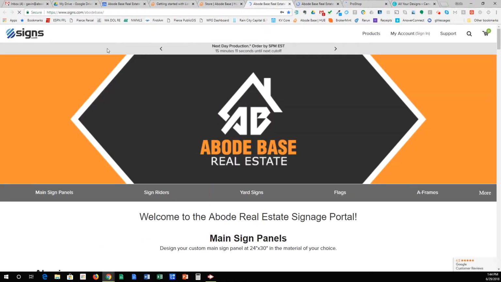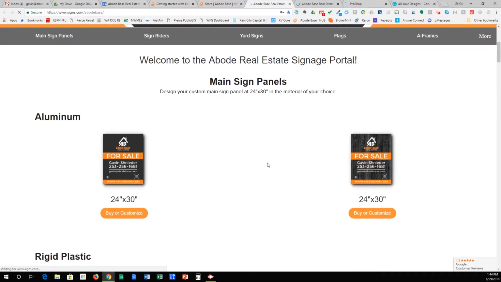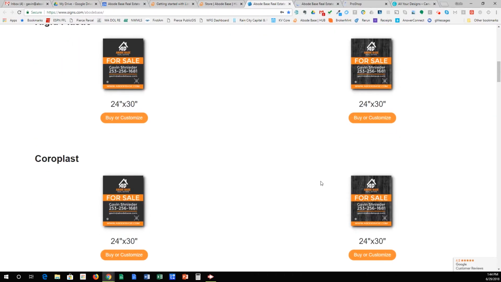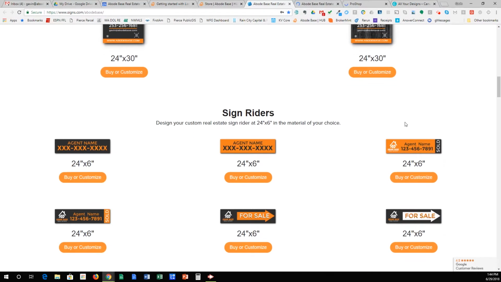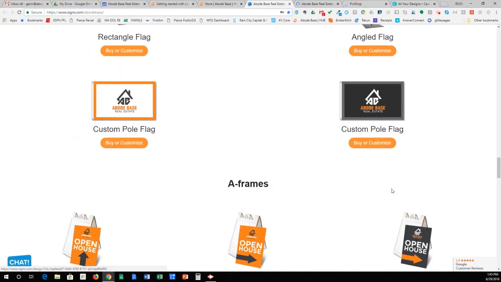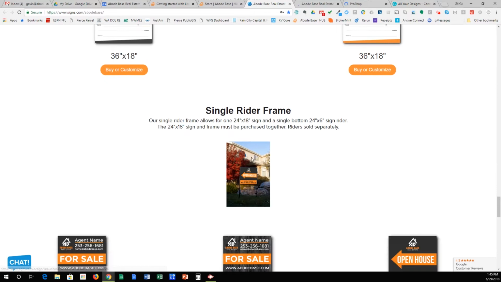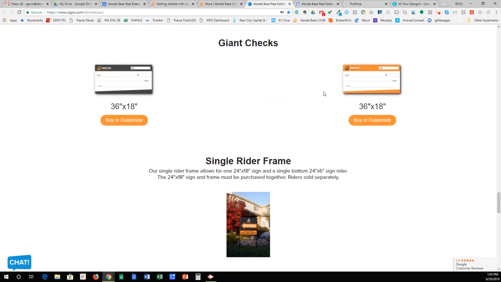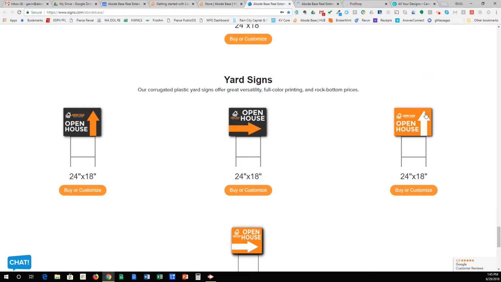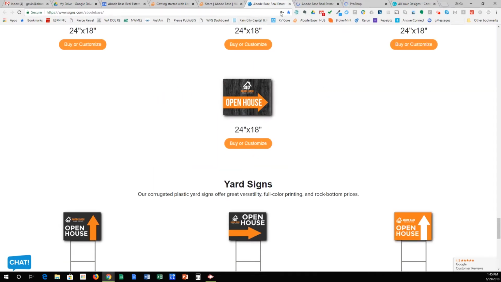So through Signs.com, for example, you can come in here and order your main sign panels, and you can edit them as well, add your pictures, change the phone number, email address, etc. You can order your sign riders, flags, open house signs, giant checks. These are really cool. All kinds of neat stuff in here, right? Just corrugated plastic signs, etc. So that's the Signs.com store.